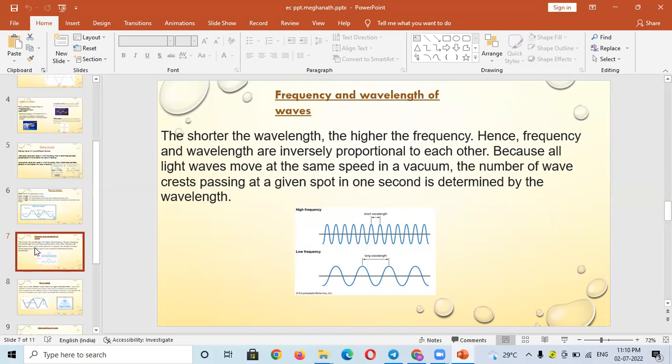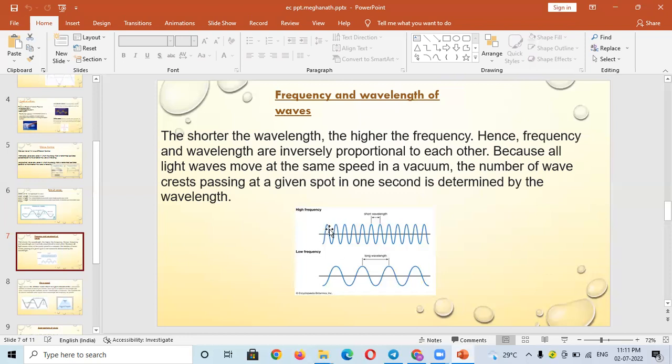Because all light waves move at the same speed in a vacuum, the number of wave crests passing a given spot in one second is defined by the wavelength. So this picture represents the frequency and wavelength of a wave. In the above frequency line, we can see that the number of frequencies is higher than the wavelength.